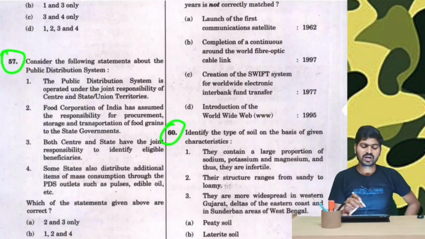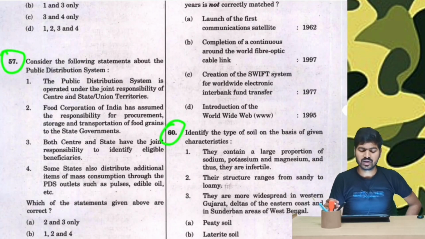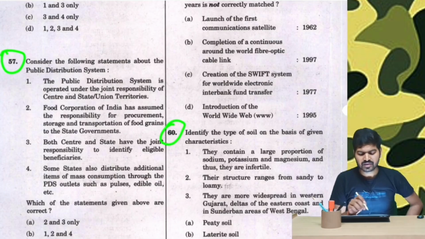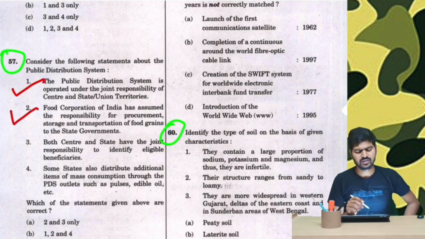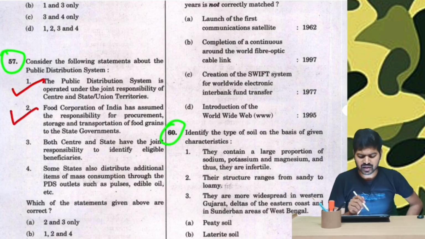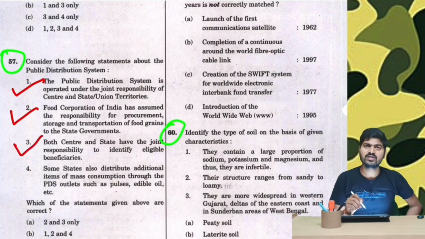Question number 57. Consider the following statements about the public distribution system. This is always in news. Even the Government of India has made ration free for 5 consecutive years. PDS system is operated under the joint responsibility of center and state or union territories. This seems to be logical and correct. Food Corporation of India has assumed the responsibility. Always in news, FCI holds PDS. This is correct. Both center and state have joint responsibility to identify eligible beneficiaries. This is wrong. It's the state's duty to identify the eligible beneficiaries.